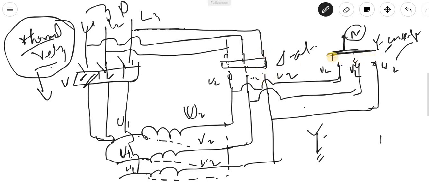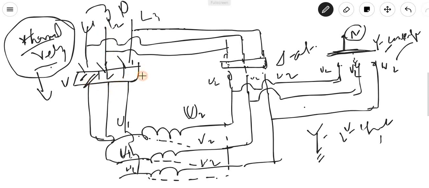The star contactor will open first, and after that instant this contactor will close. If this contactor is closed, then it will behave as a delta connected configuration. No problem.